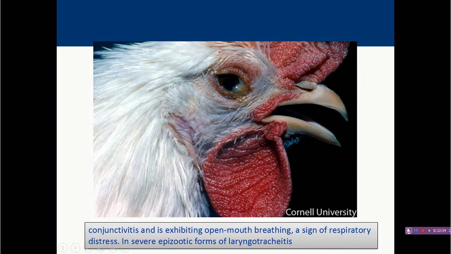Here you can see another picture taken from the Cornell University website showing open mouth breathing, and this is known as gasping. We have already discussed why this gasping occurs: because the entire tracheal lumen is filled with exudate. So generally you will find such clinical signs. In this case also you can see conjunctivitis, with some lacrimation as well as purulent discharge coming from the conjunctiva.